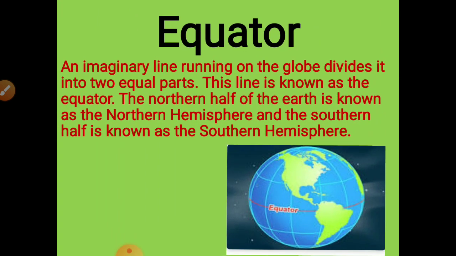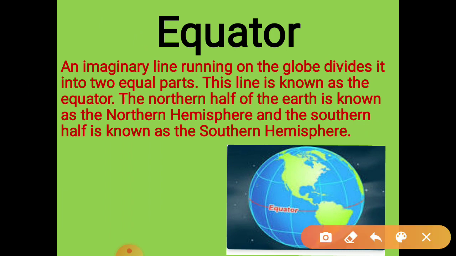Now the equator. Let's talk about the equator. An imaginary line running on the globe divides it into two equal parts. This line is known as the equator. The northern half of the earth is known as the northern hemisphere and the southern half is known as the southern hemisphere. So dear students, the imaginary line you can see here divides the earth into two equal halves. That is the equator.